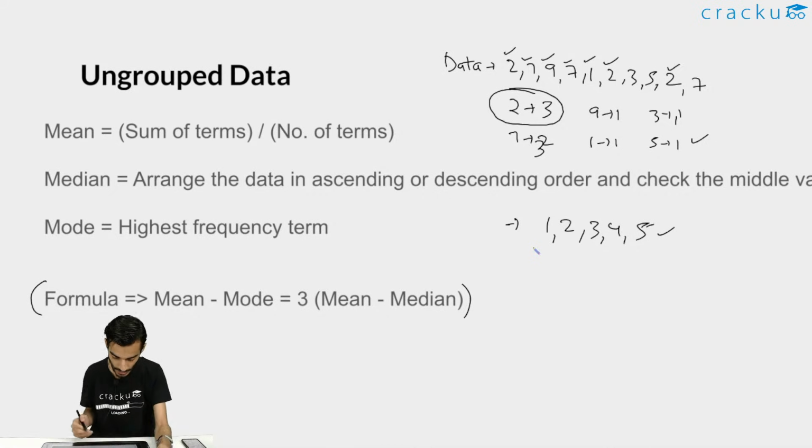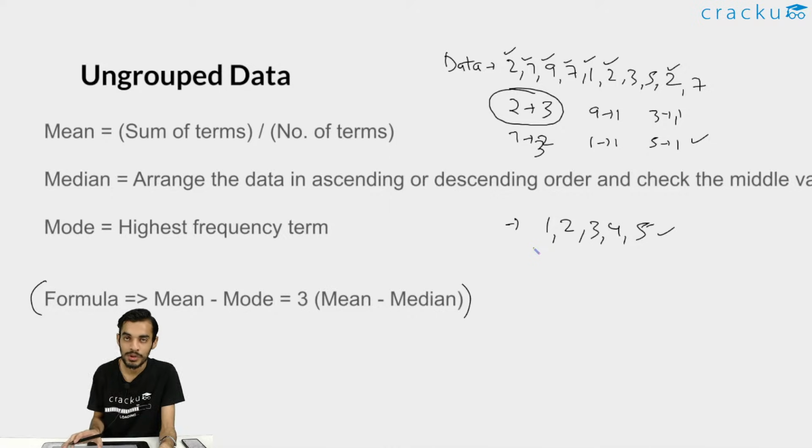Okay, so this was about how, if we are given some data, we can use this logic to find the mean, median and mode. For example, in some questions we are not given the data, we are just given 2 out of the 3 values. Let's say we are given mean and median and we are asked to find the mode, or we are given median and mode and asked to find the mean. Then also we can directly use this formula and we will be able to answer the question, right?